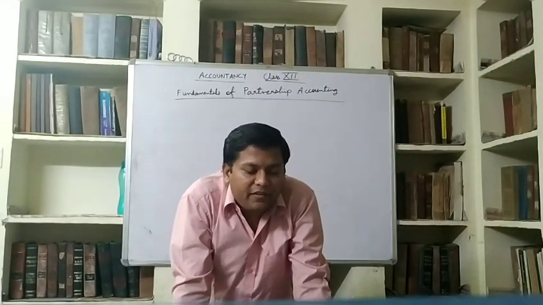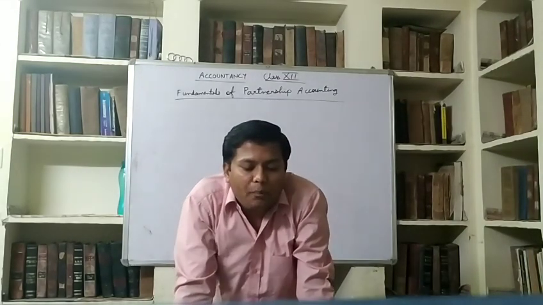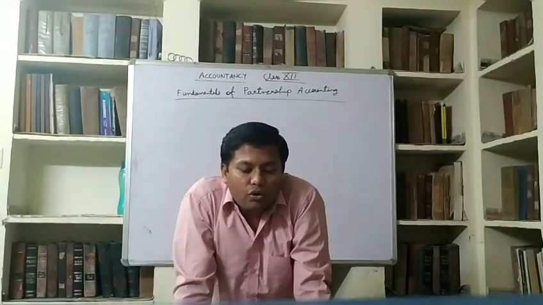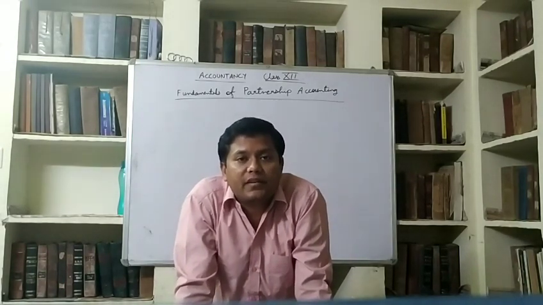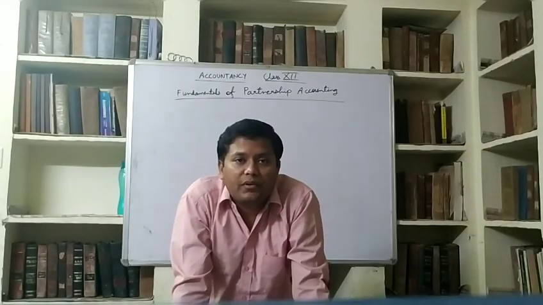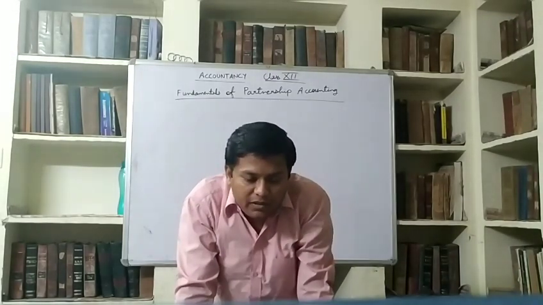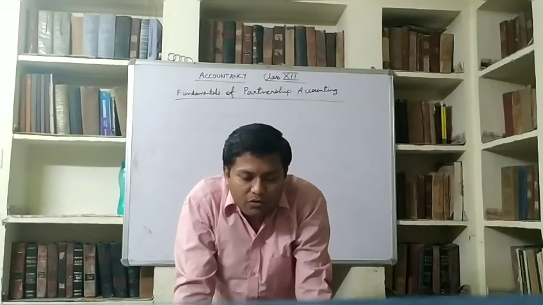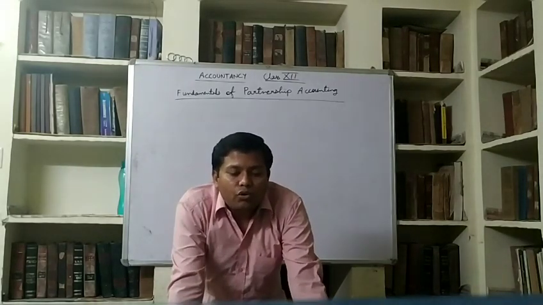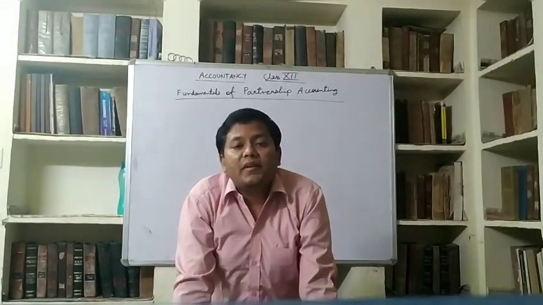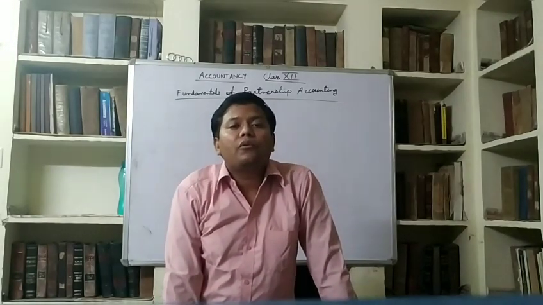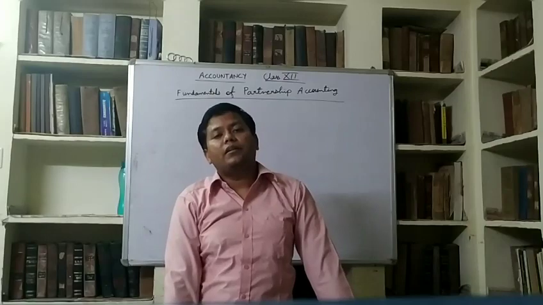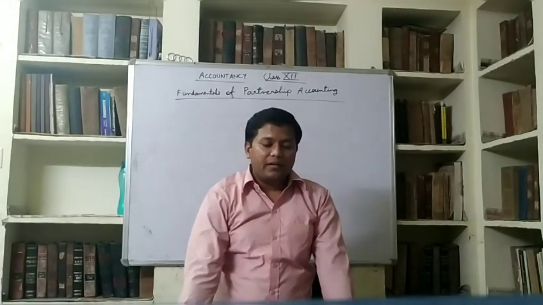So the definition of partnership: partnership is the relation between two or more persons, which means at least two persons are necessary for making a partnership, and more than two are also possible. Maximum is 50, I think you know, who have agreed to share the profits of a business. Business is compulsory. Without business and without the profit motive, partnership cannot be made.